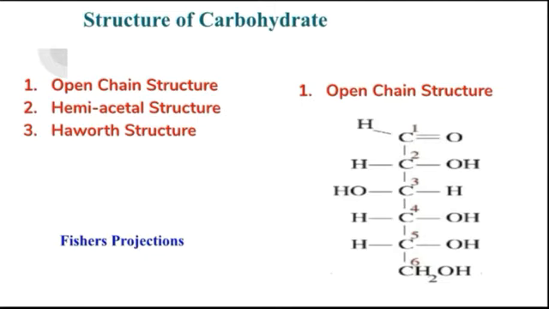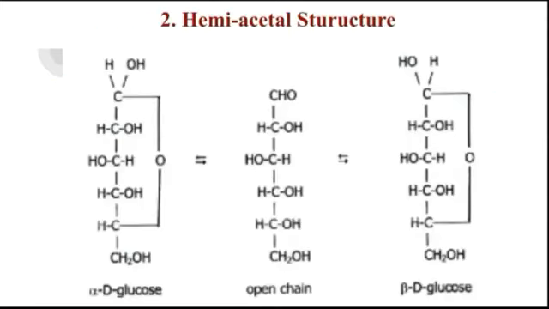The drawback of this structure is that it is insufficient to explain certain properties of pentose and hexose. This structure was first established by Emil Fischer. Next, the hemiacetal structure. That structure is also called as ring structure. Why?